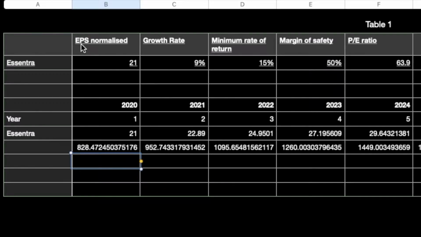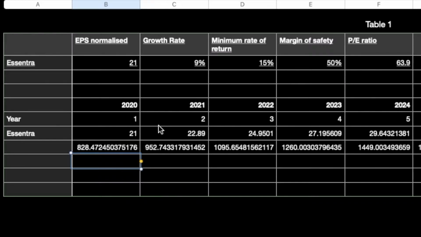Okay, their EPS normalized is 21 pence, okay, not 21 pounds in this case. Their growth rate, this is per year, is 9% per year. The minimum rate of return that we would like per year is 15%, as an example. Okay, and we have a really high margin of safety of about 50%. Remember, this is all estimates, so hence the error of 50%. Okay, and we've got a PE ratio of 63.9 for this company.